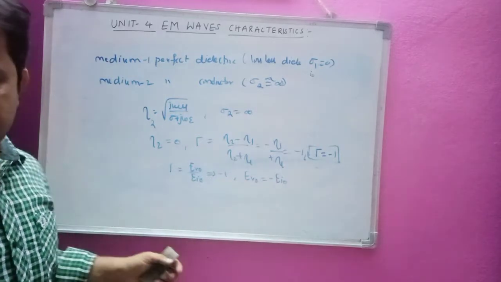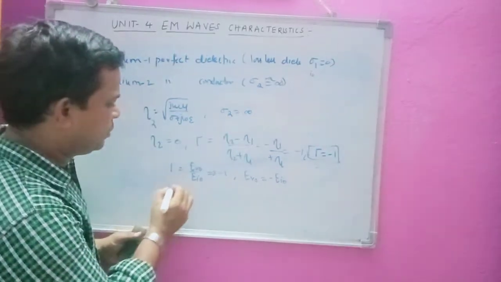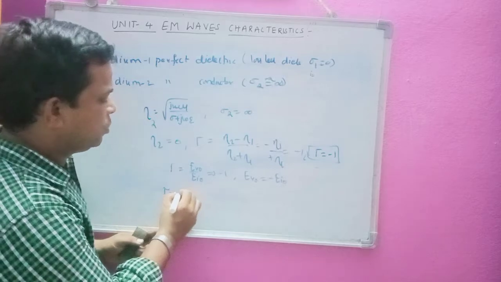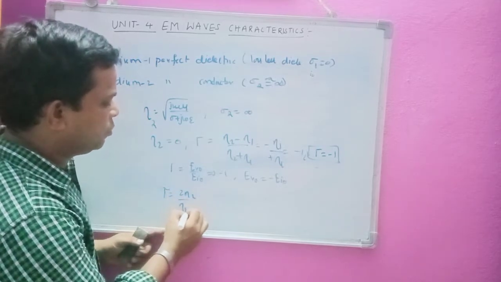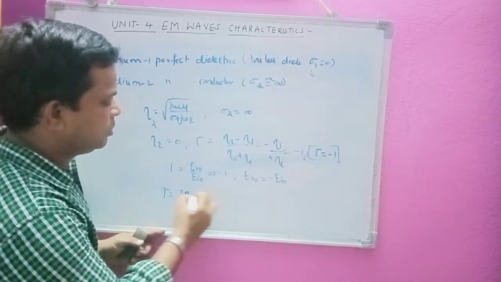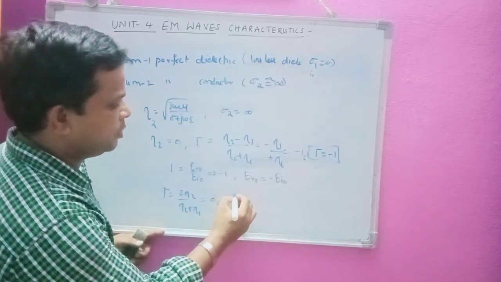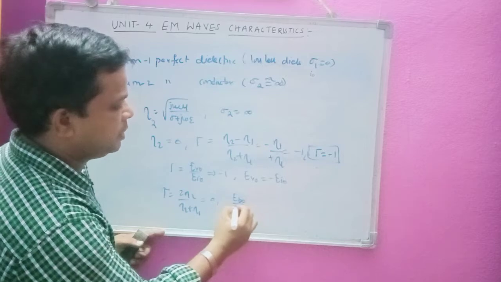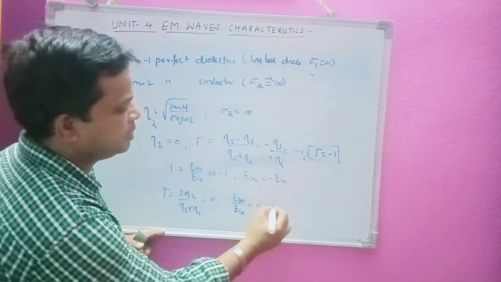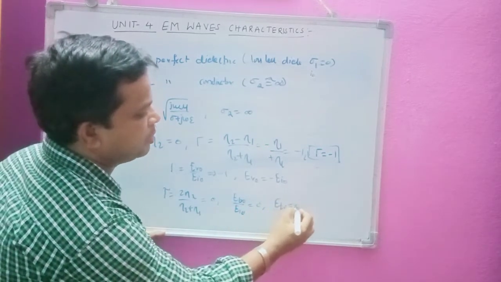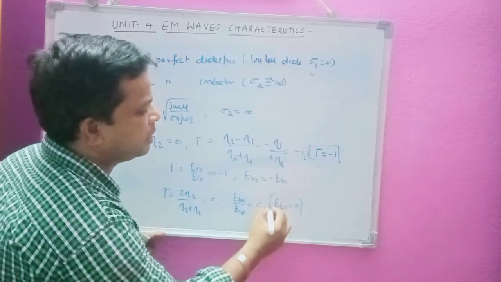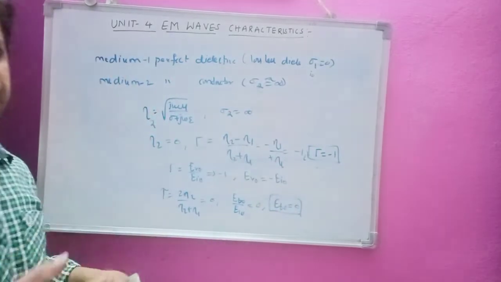Okay, so now we can prove this for the transmitted wave also. That is, tau is equal to 2 into eta 2 by eta 2 plus eta 1, and eta 2 is 0, which means tau is 0 here. Tau 0 means Et of 0 by Ei of 0 is equal to 0, meaning the transmitted wave is 0. There is no transmission of electric field in medium 2.